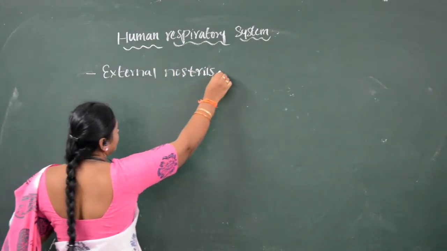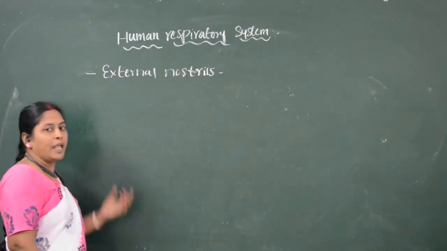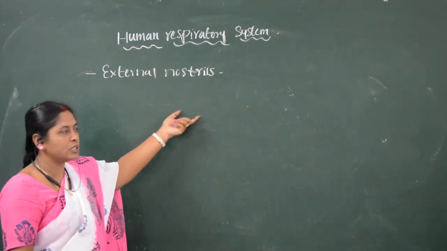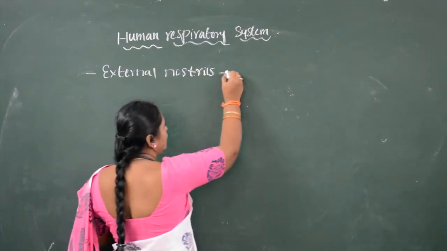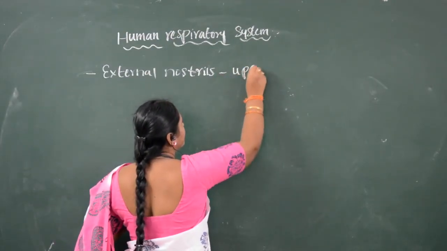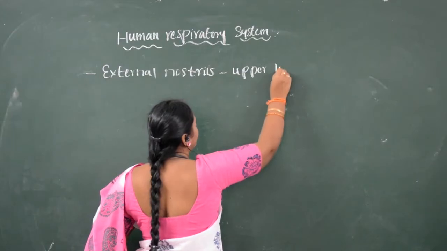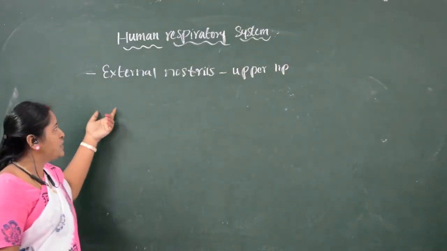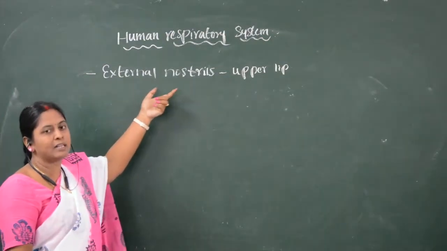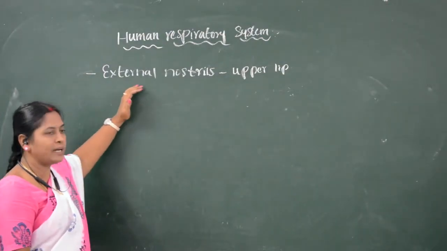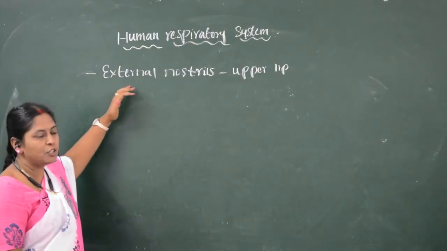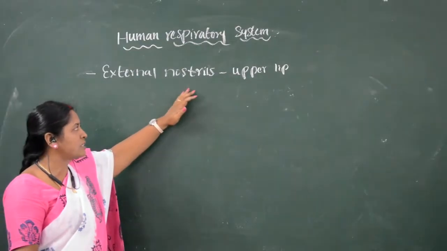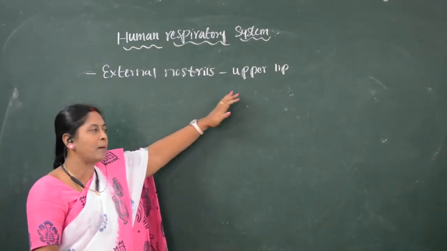A pair of external nostrils are present on the upper lip, which are the openings for the respiratory system.